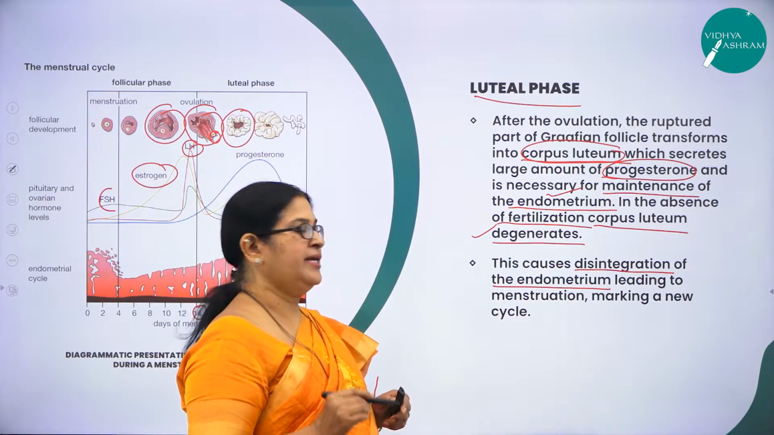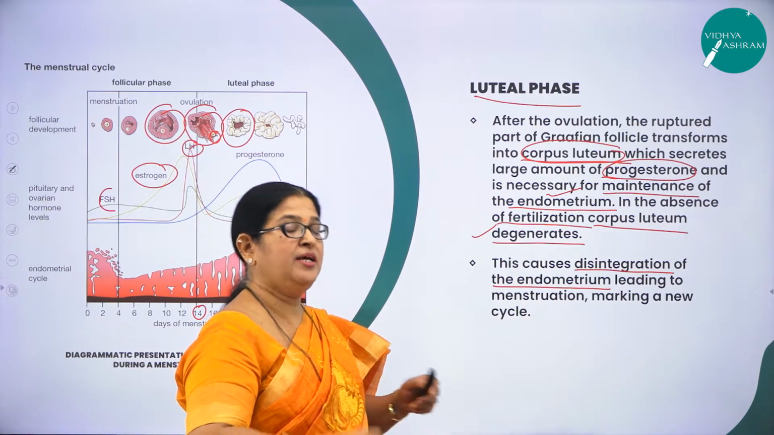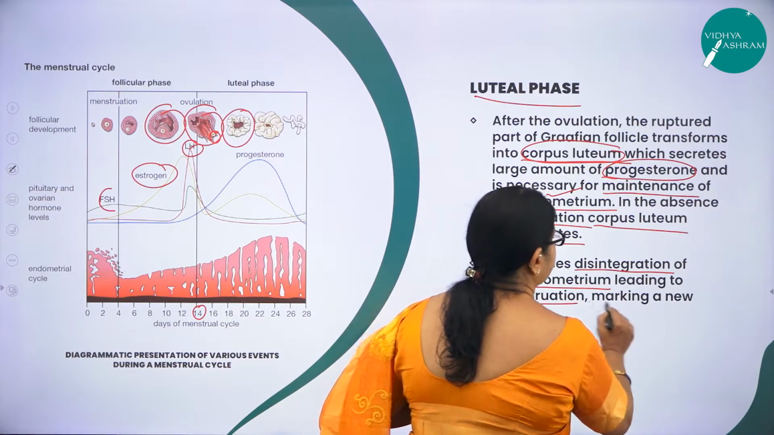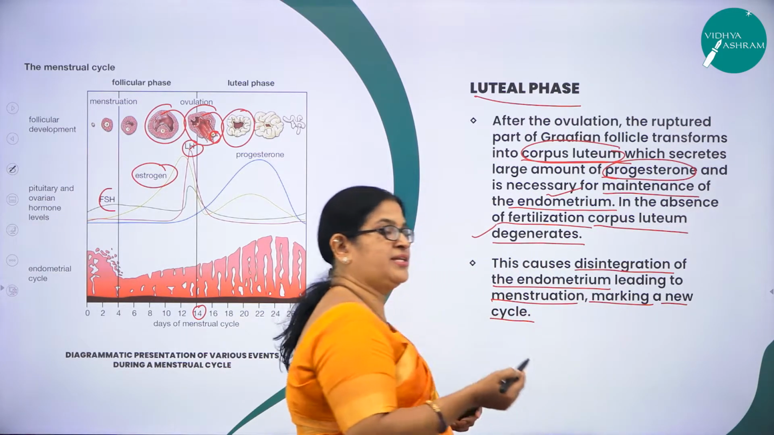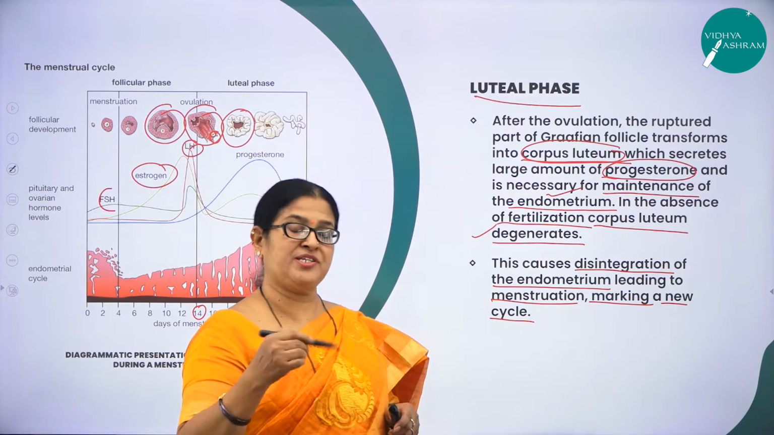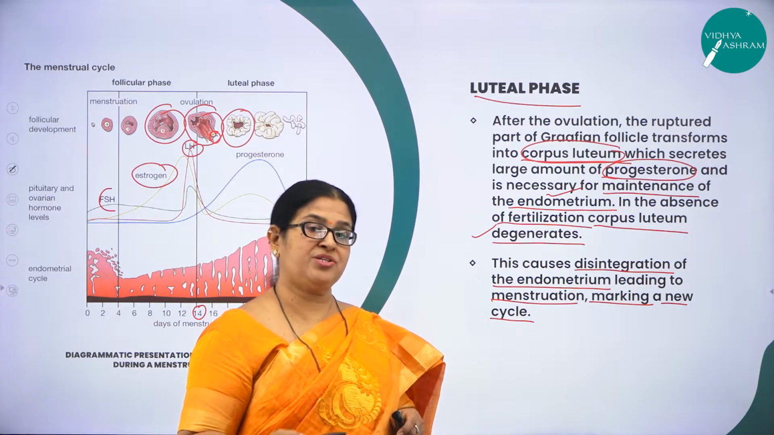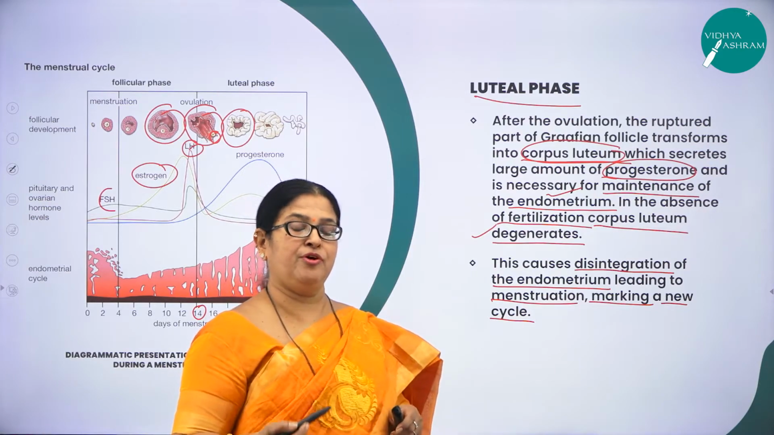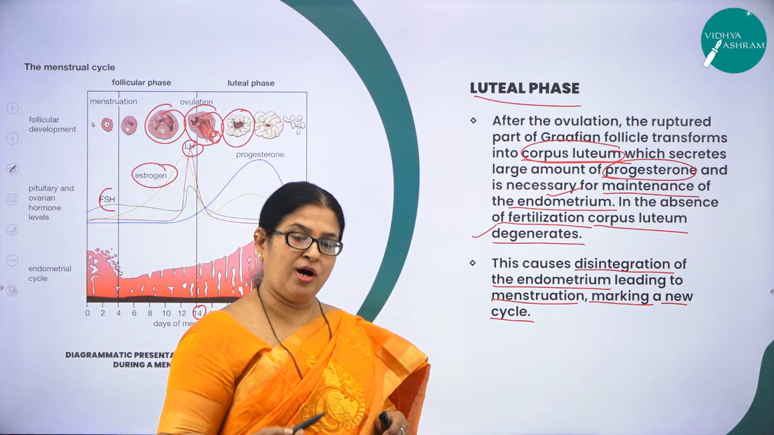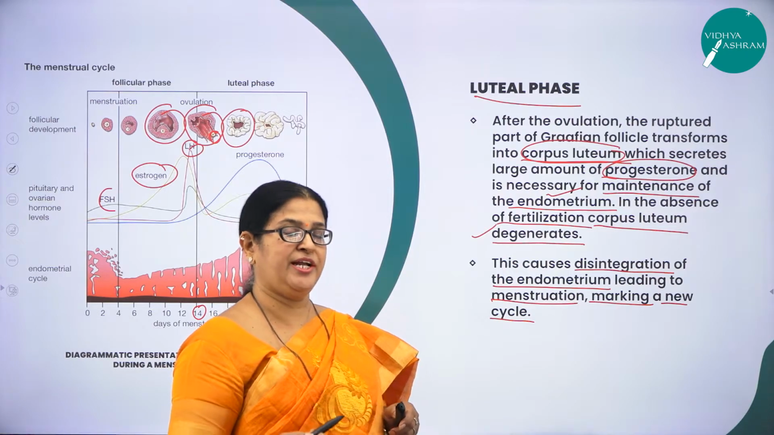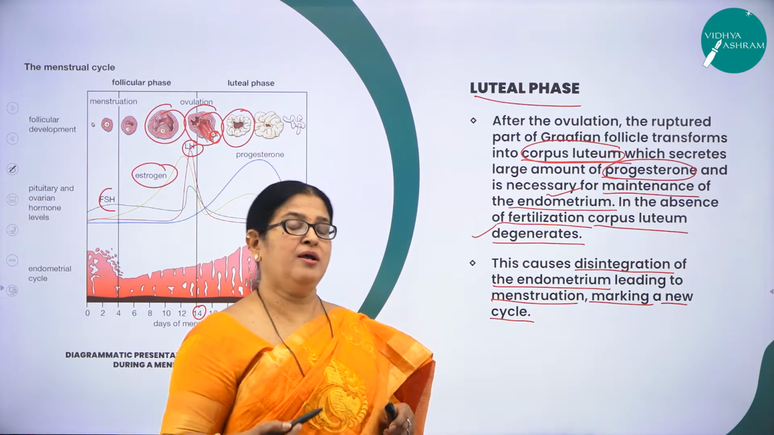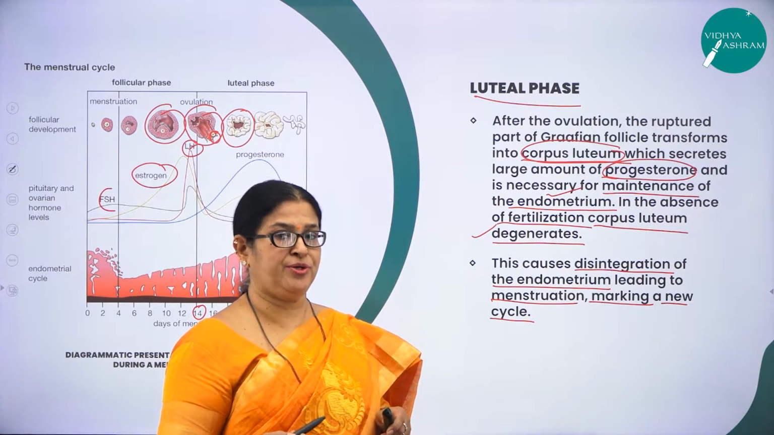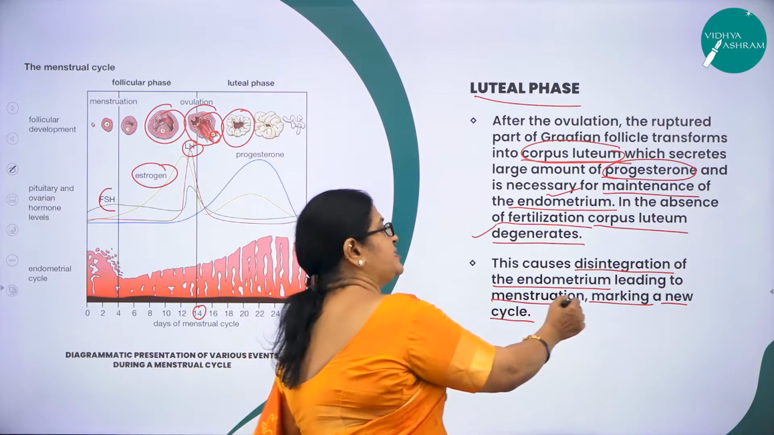This causes the disintegration of the endometrium, that is, again the next cycle follows, leading to menstruation, marking a new cycle. So again, this will lead to what? The first phase of the menstrual cycle, that is the menstrual phase, which is followed by what? Menstrual flow. And what is that menstrual flow? Breakdown of the endometrium wall along with its blood vessels, which leads to the release of a liquid called blood, which passes through the vagina, and it lasts for how many days? 3 to 5 days. So it will mark the next cycle.